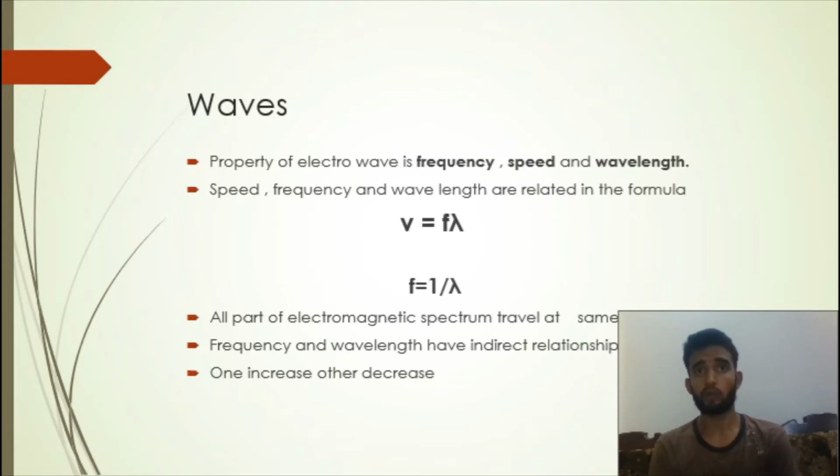We can say that some examples, like gamma rays, X-rays, and high ultraviolet, are classified as ionizing radiations.